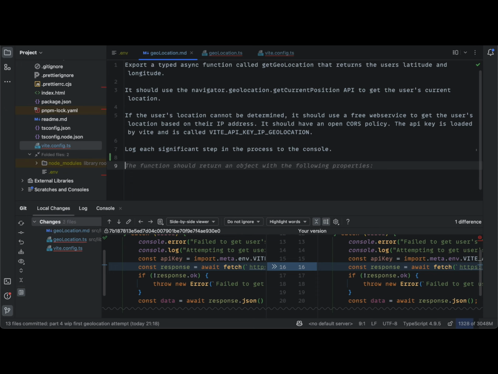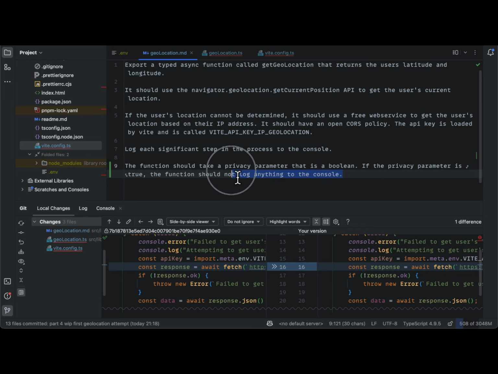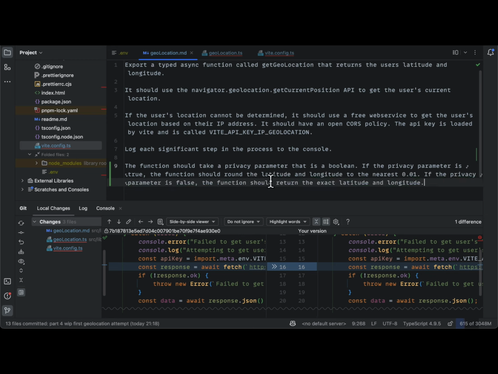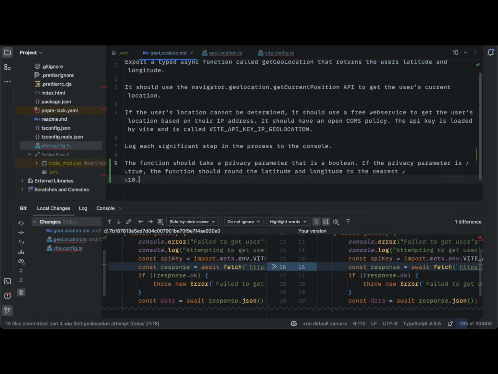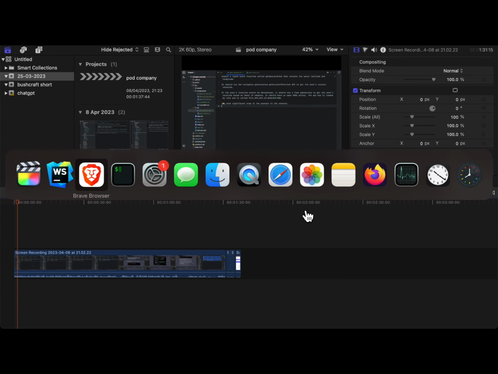So at the end, you can actually see here I've got Copilot, so it's almost writing the text which will be put into ChatGPT. The function should take a privacy parameter that's boolean. If the privacy is true, the function should round to the nearest 10. Alright, that looks good. Let's stick that into the process.